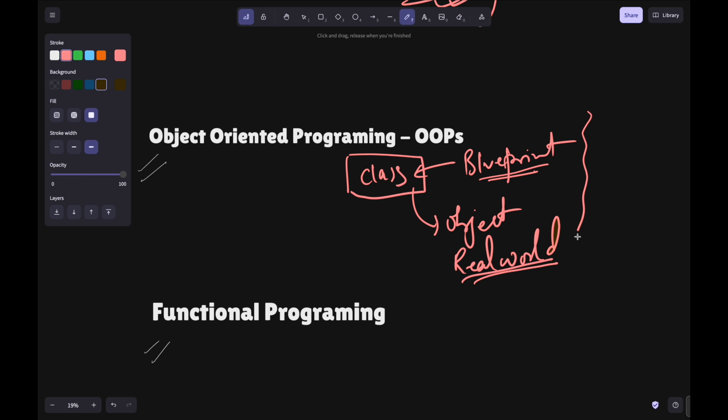If we take a real world example, we can say a blueprint, and when we are making a building from that blueprint, that is one example. Or we have a blueprint of a car and we are making real cars. So that is one example. What is the example in code? That is the thing you could be more concerned about.